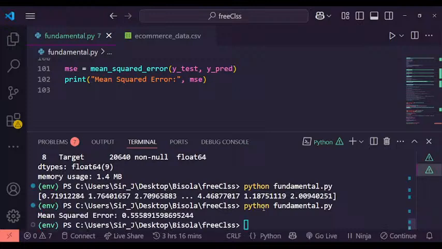All right, so now this is very, very important. The mean square error is 0.5. What does it mean? Sorry, let me quickly check.